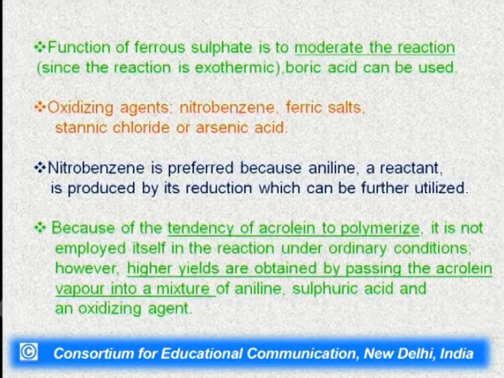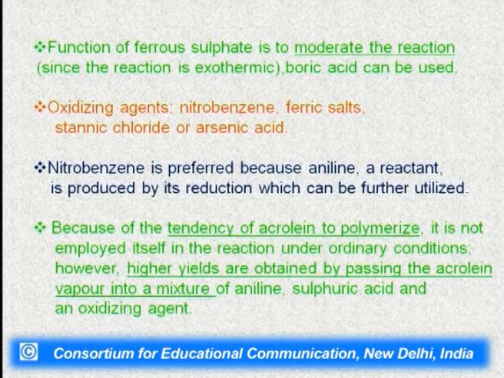We can also use ferric salts, stannic chloride or arsenic acid. Nitrobenzene as an oxidizing agent is more preferred because aniline, the starting reactant, is produced by its reduction, which can be further utilized, so it can be cyclized in the reaction. There will be atom economy; it will be a greener reaction in this case since side products will also be used.